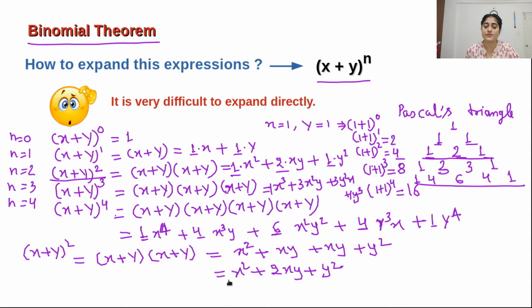So what are the coefficients? 1, 2, 1, which is the same 1, 2, 1. Similarly we can do it for the cube and for the power of 4, but up to some limit we can do it; it should be in a generalized form.